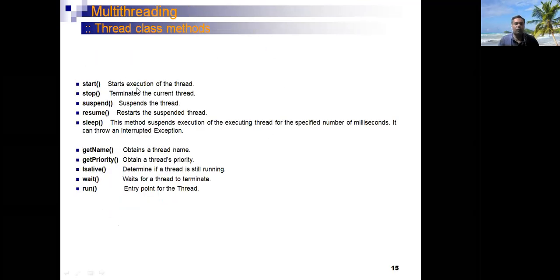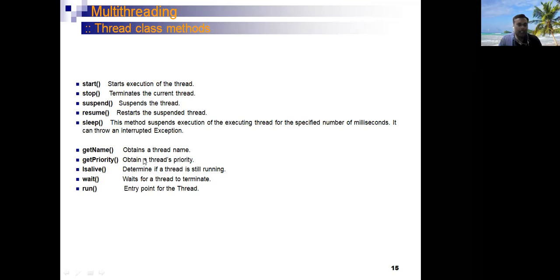Then after that, we are going to discuss the Thread class methods. During the life cycle of a thread, we have to call certain methods like start, stop, suspend, resume, and sleep. We have discussed these in the life cycle in detail.